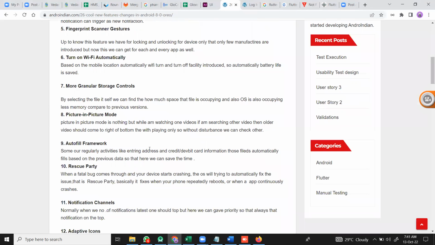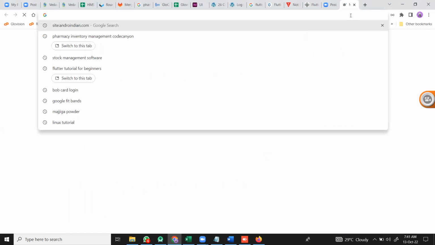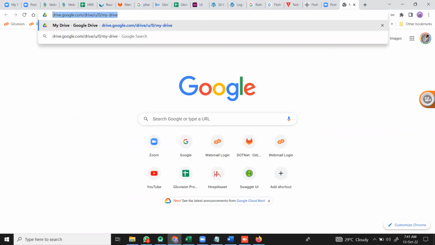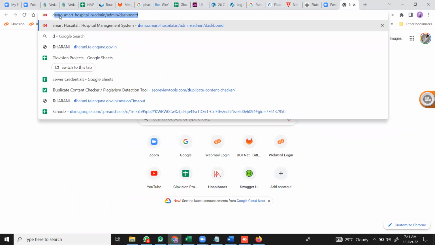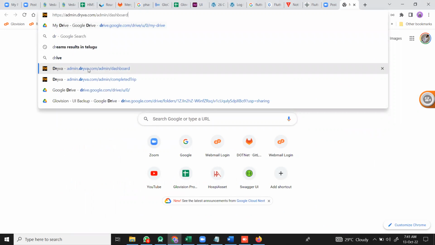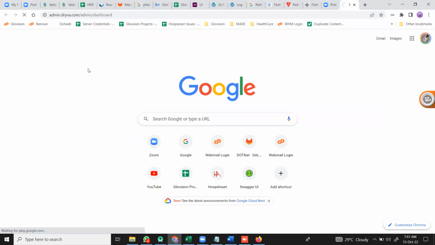And the next is the autofill feature. What is autofill? If I'm using some application like a browser, we can see it in the browser. Just a sample I'll show you here. If I open some application which I use regularly, while I'm typing that word itself, it can automatically fill in, like this.